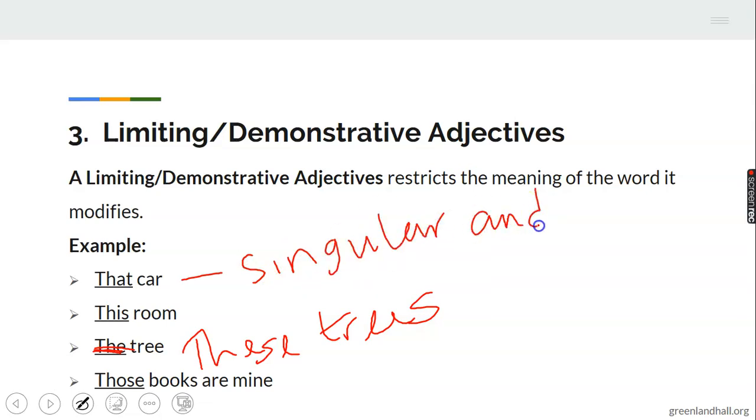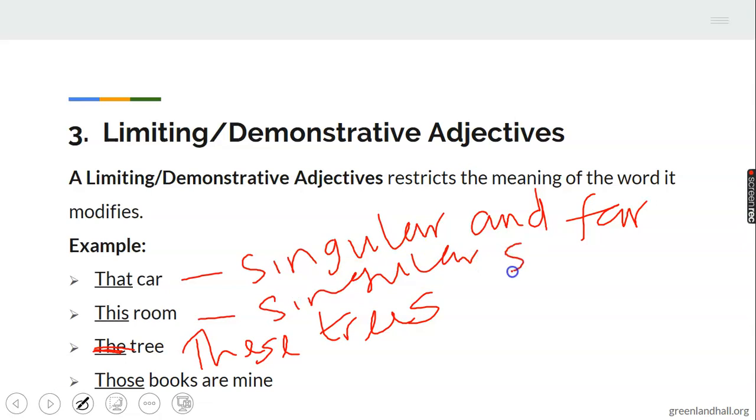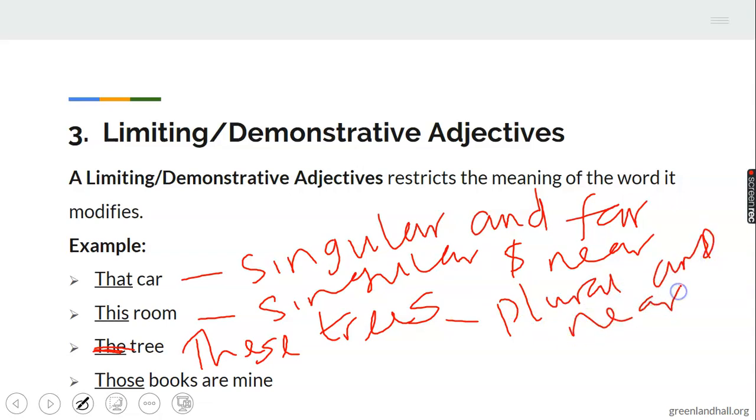and far. Singular and far. Then this is also singular, and near, like very close to you, this table. Then plural: these trees, plural and near, like they are very close to you here.